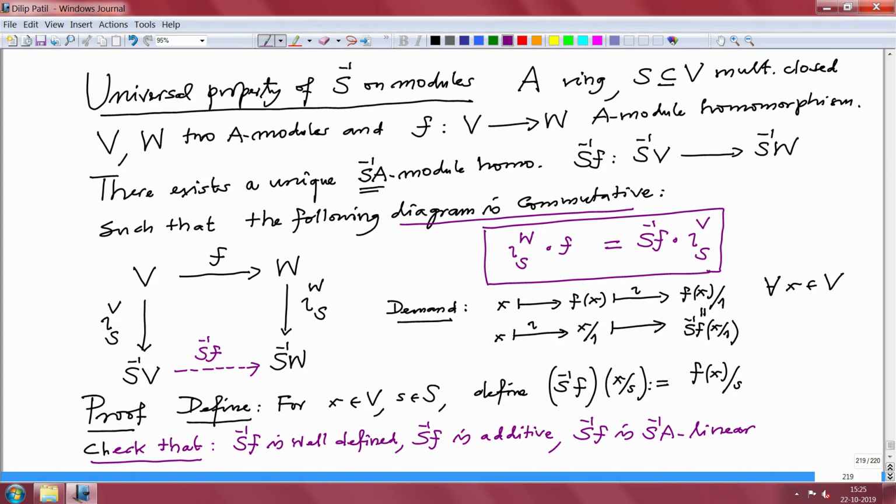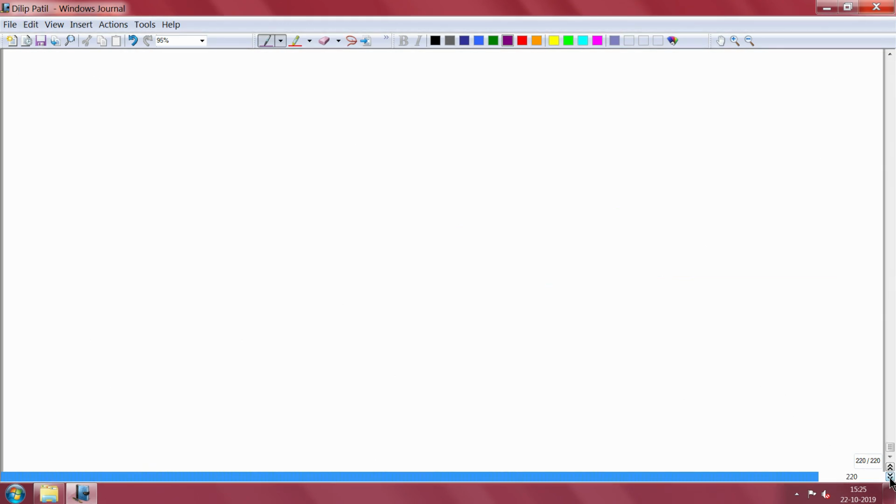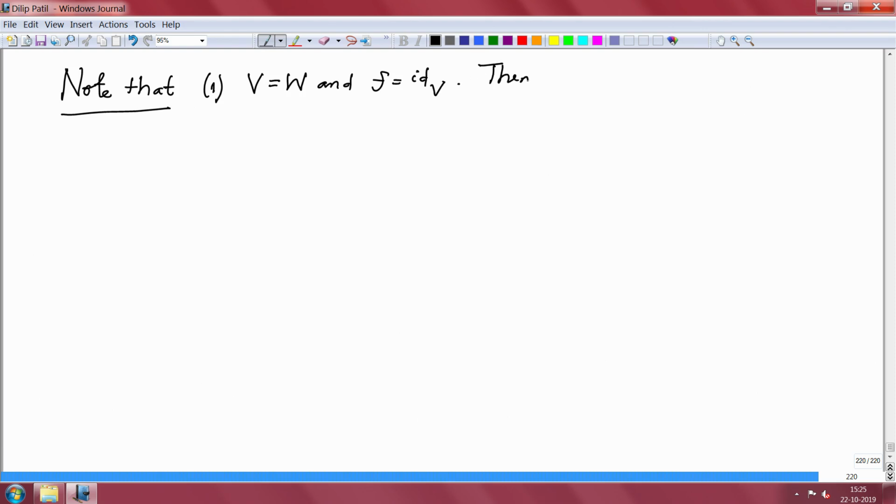Alright. So, next, some important notes I will make. Note that if I take V equal to W and F equal to the identity map on V, then S inverse of the identity map on V will be the identity map on S inverse V.